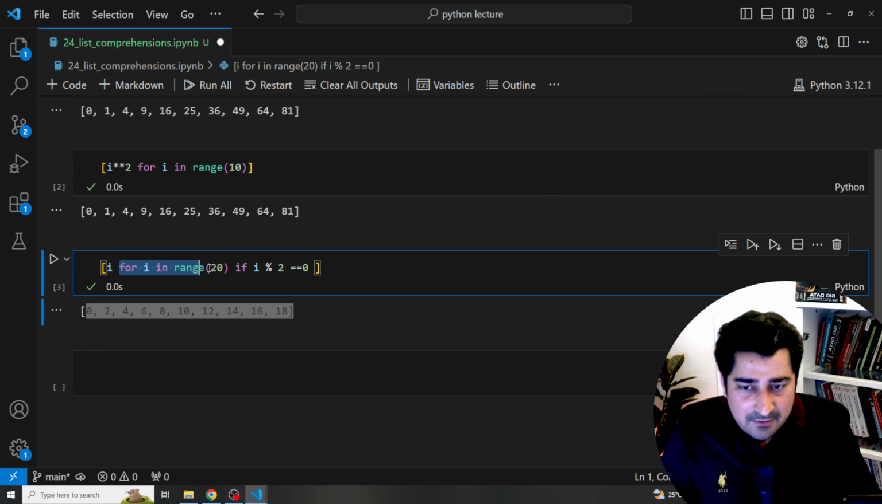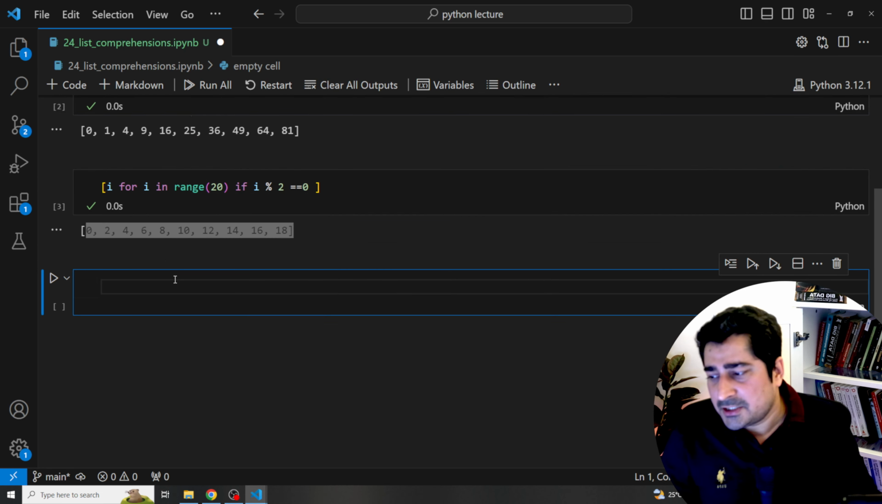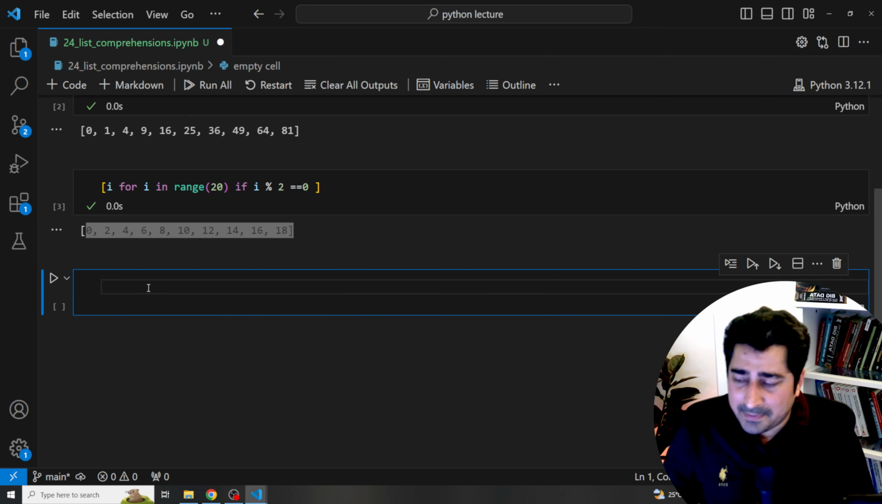So here is my for loop. After that, I'm writing a condition and then I'm holding the final outcome, which is going to apply with respect to this particular condition. Fine. Now let's try to understand a couple more examples with respect to a comprehension operation.